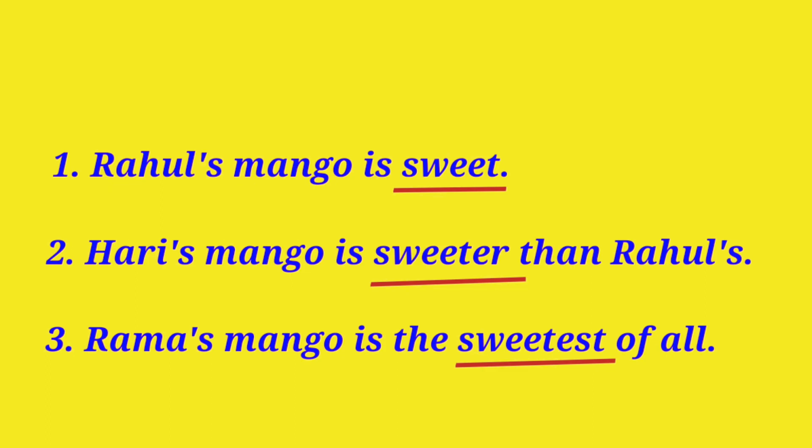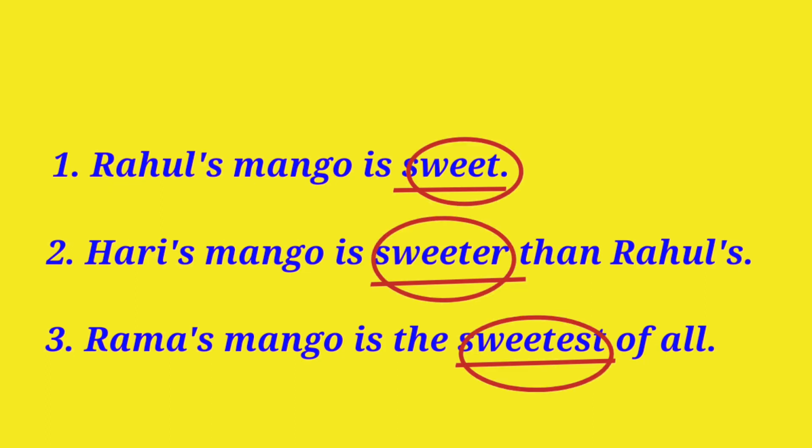We thus see that adjectives change in form like sweet, sweeter, sweetest to show comparison. They are called three degrees of comparison. The adjective sweet is said to be in the positive degree. The adjective sweeter is said to be in the comparative degree. And the adjective sweetest is said to be in the superlative degree.